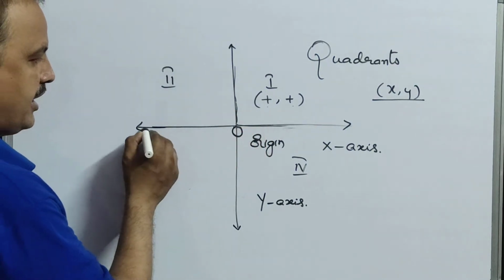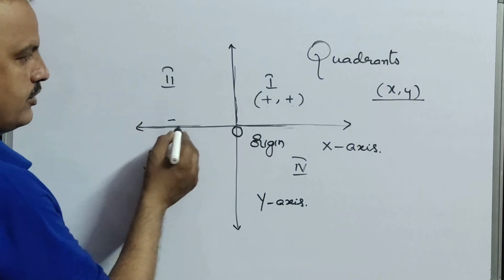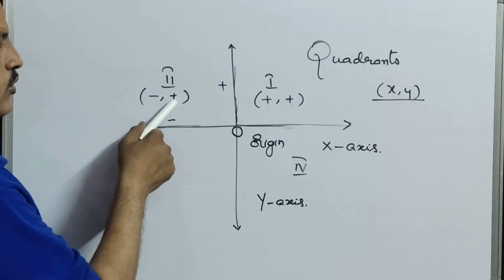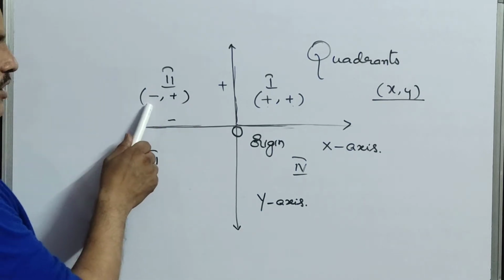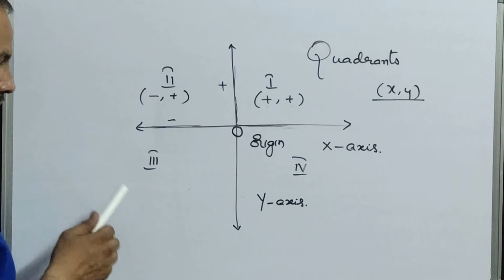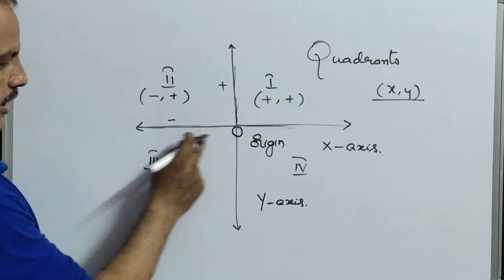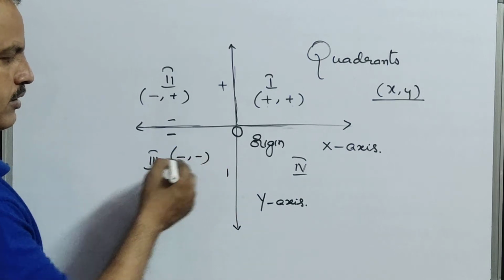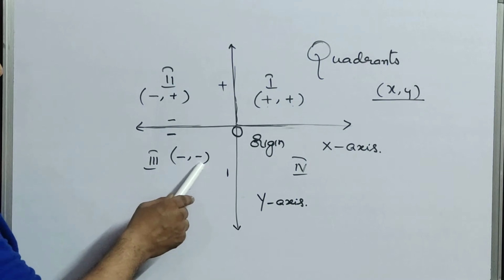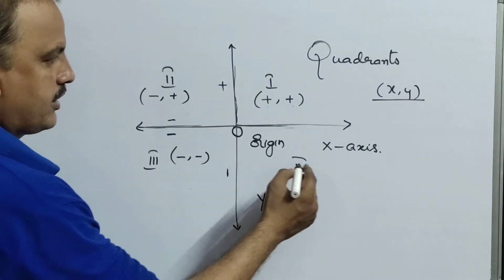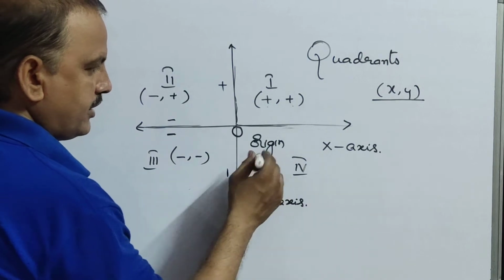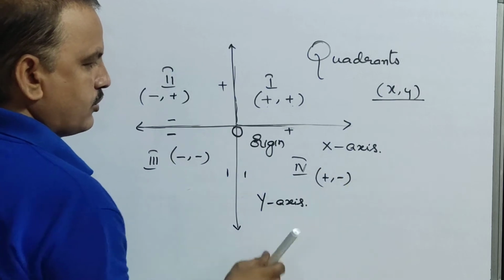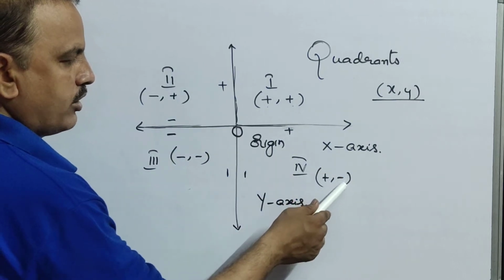Now here if you clearly observe, this is negative and this is positive. That means here the coordinates will be one negative, one positive. That means x will be negative, y will be positive. And coming to the third quadrant, this is negative and this is also negative. So both are negative, minus comma minus. So both x and y coordinates are negative. And coming to the fourth quadrant, here it is plus and here it is minus. So plus comma minus: x coordinate is positive, y coordinate is negative.